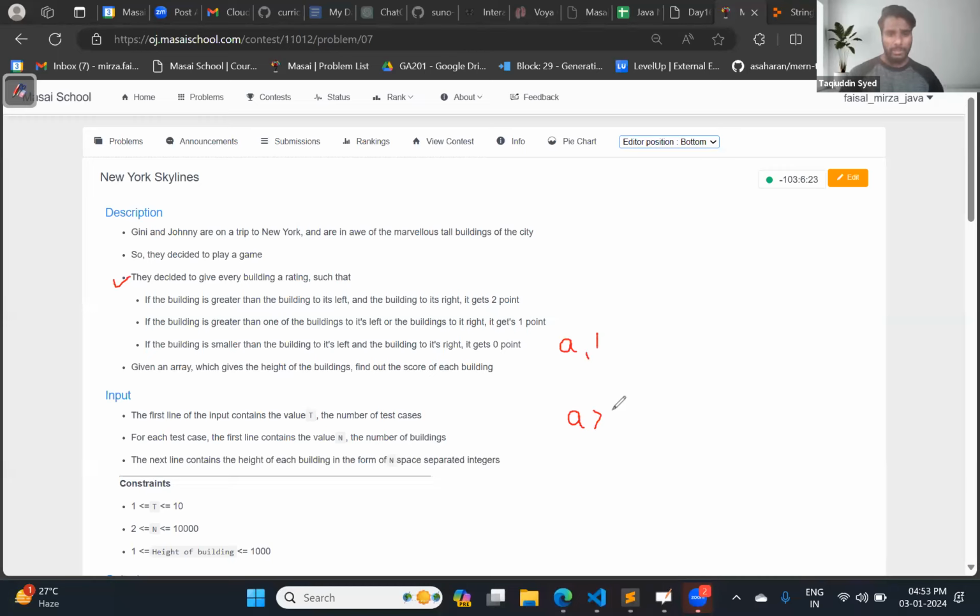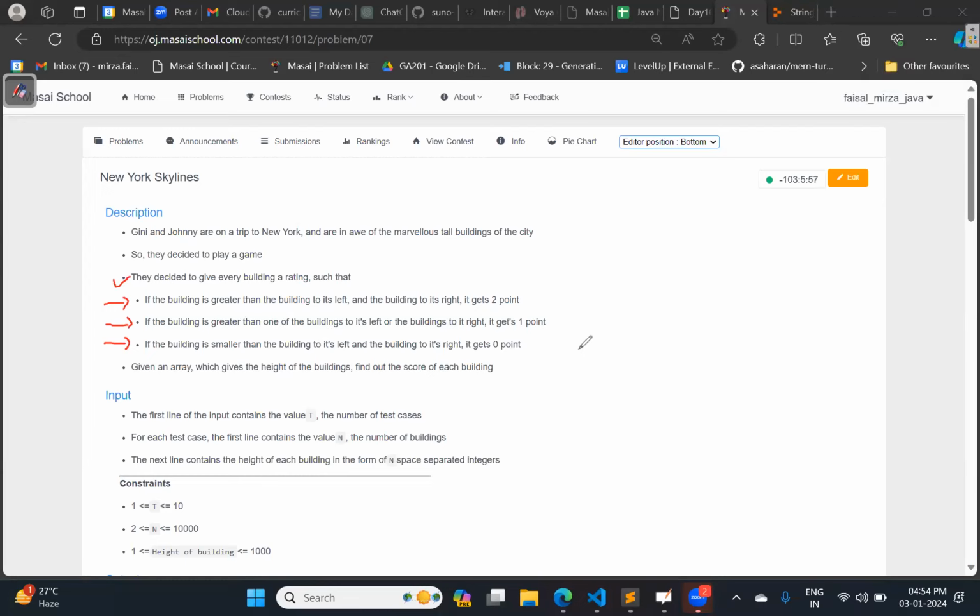If the building is greater than one of the building to its left or the building to its right, it gets 1 point. If the building is smaller than the building to its left and the building to its right, it gets 0 points. Given an array which gives the height of the buildings, find out the score of each building.